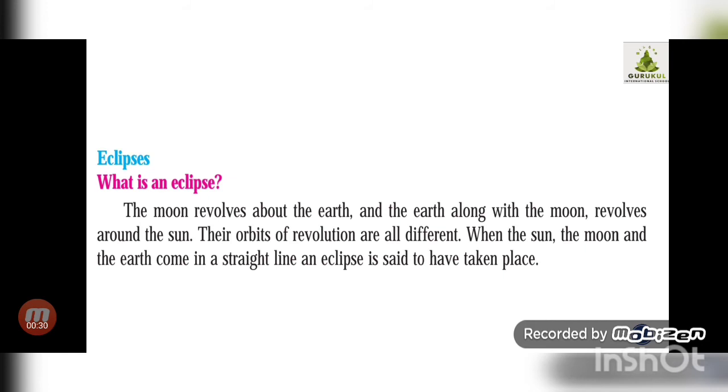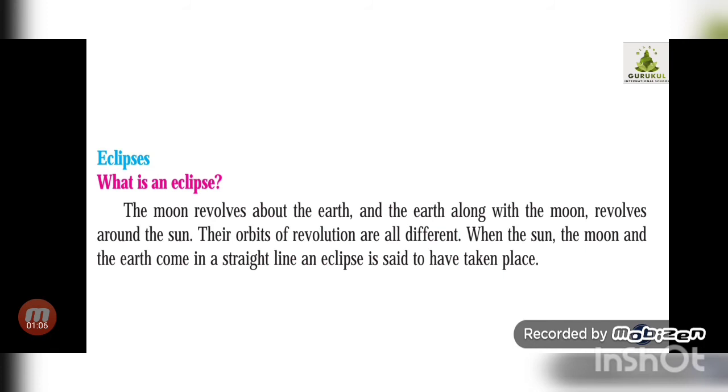Now what is an eclipse? The moon revolves around the earth. Everyone knows that the earth moves around the sun and the moon revolves around the earth, correct? And every one of these, earth, moon and sun, they revolve in their own orbits, in their own circular path, and it is never disturbed, it is never changed. Okay, their orbits are same. So the moon revolves about the earth and the earth along with the moon revolves around the sun.